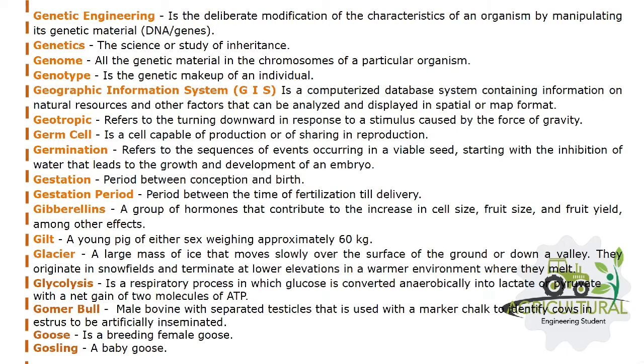Geographic Information System, GIS, is a computerized database system containing information on natural resources and other factors that can be analyzed and displayed in spatial or map format. Geotropic refers to the turning downward in response to a stimulus caused by the force of gravity. Germ cell is a cell capable of production or of sharing in reproduction.